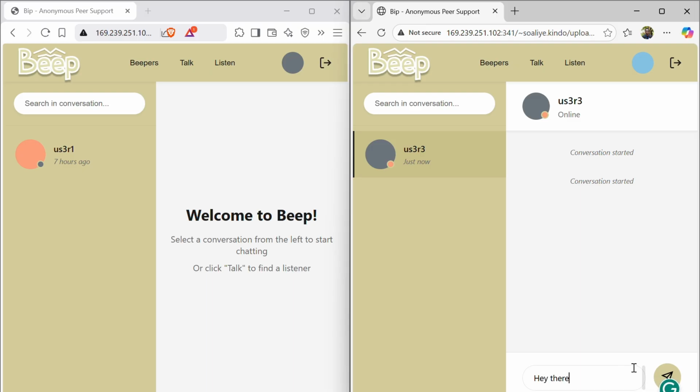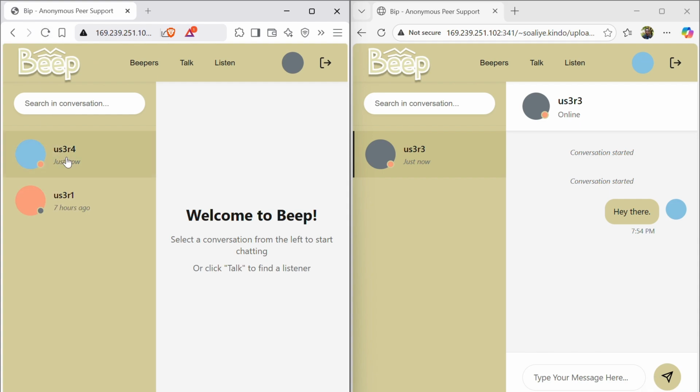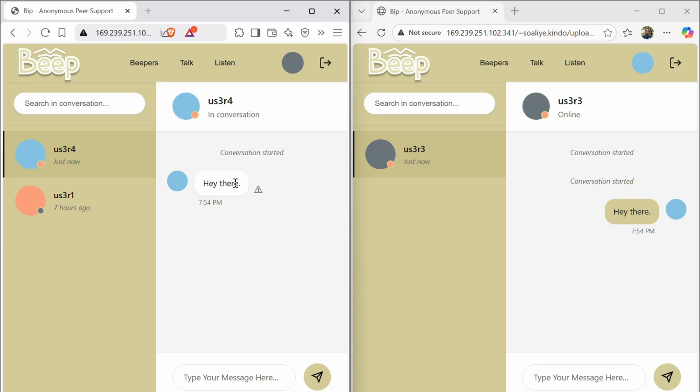Hey there. So, but then for the first time, we need to refresh to get this conversation from user 4, and we can see the message here. So I can reply, and then the message comes.